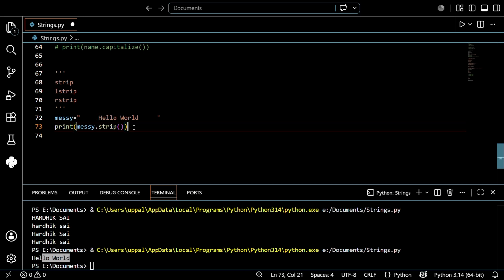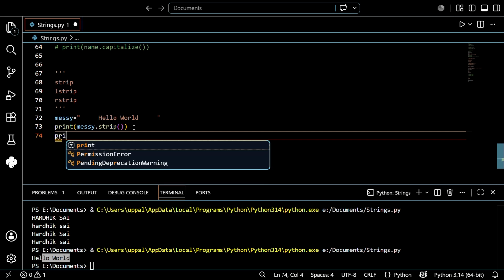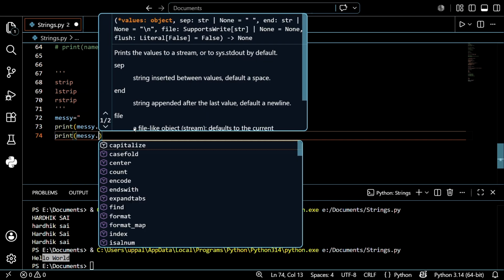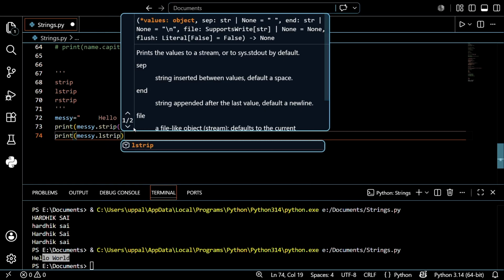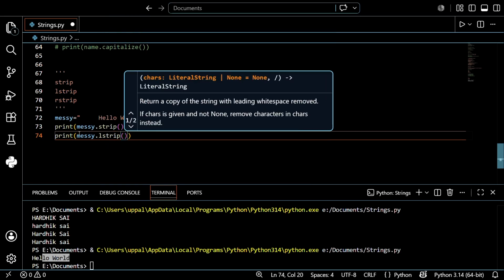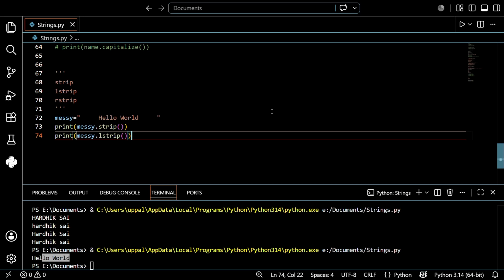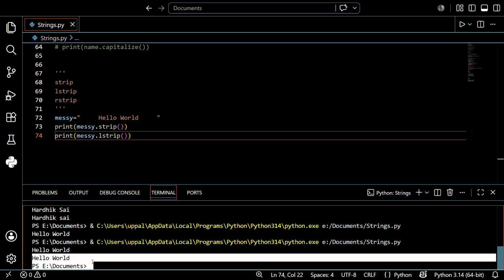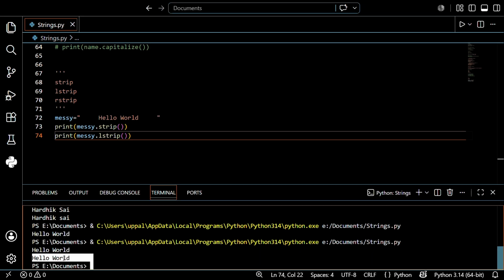Then you can use that condition, that is print Messi dot lstrip. That's it, guys. lstrip means left strip. Before that, save this and run it. See what is happening here. The left part is removed, but the right part still remains, see, the empty space.